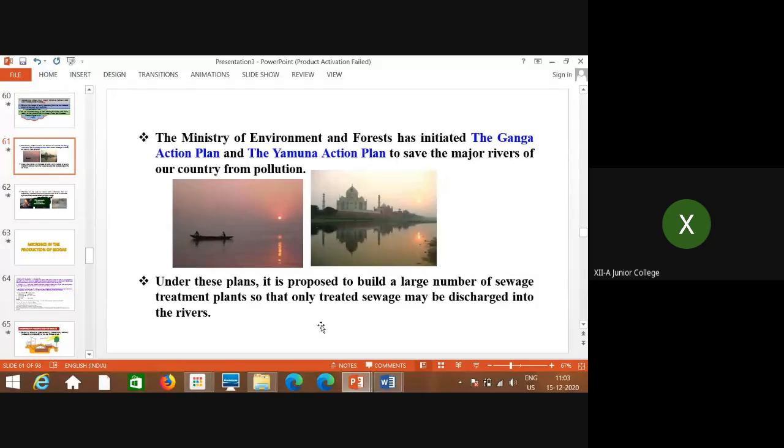Everybody must know that the Ministry of Environment and Forest has initiated the Ganga Action Plan and also the Yamuna Action Plan to save the major rivers of our country from pollution. Under these plans, it is proposed to build a large number of sewage treatment plants so that only treated sewage may be discharged into the rivers.